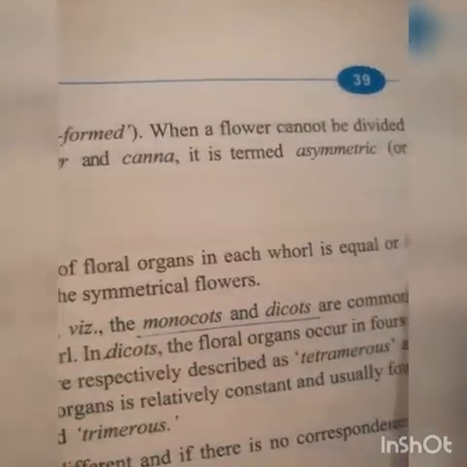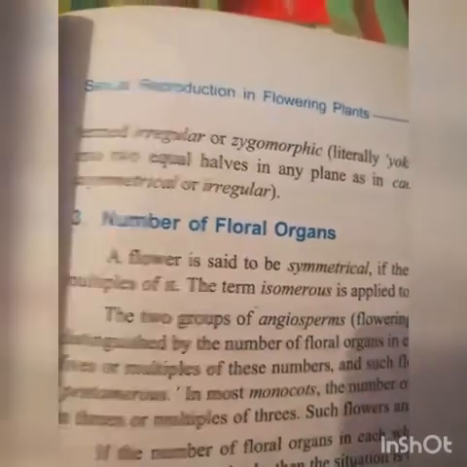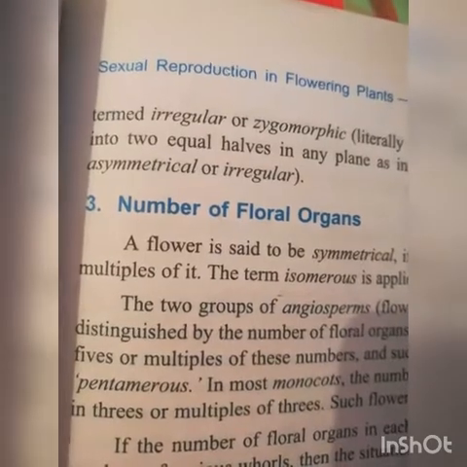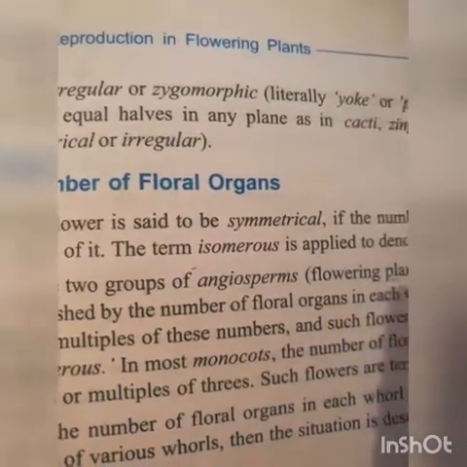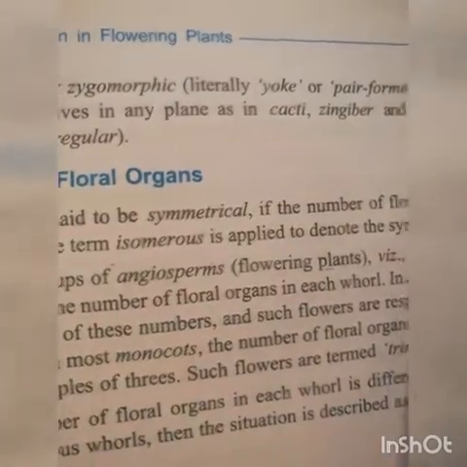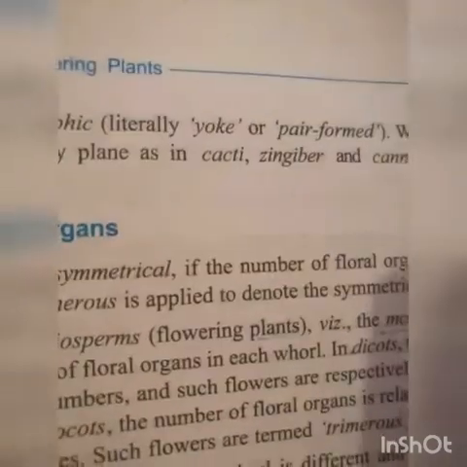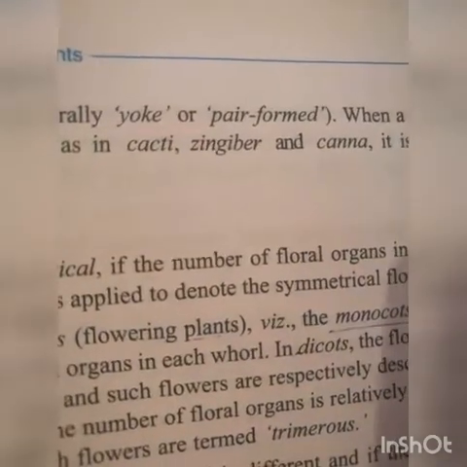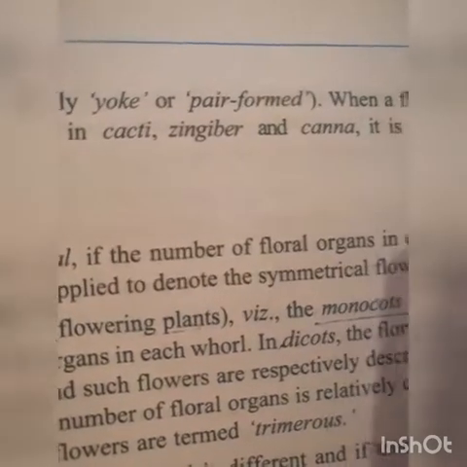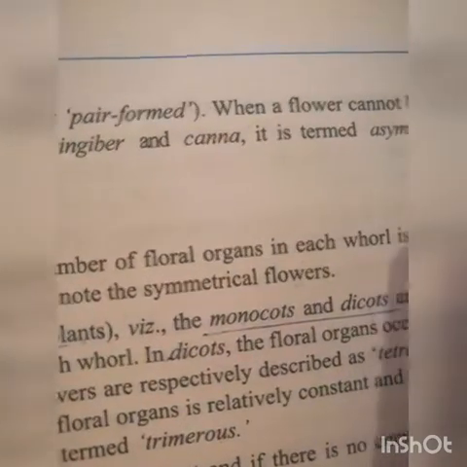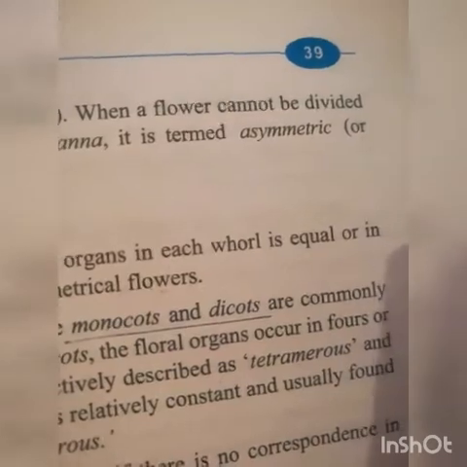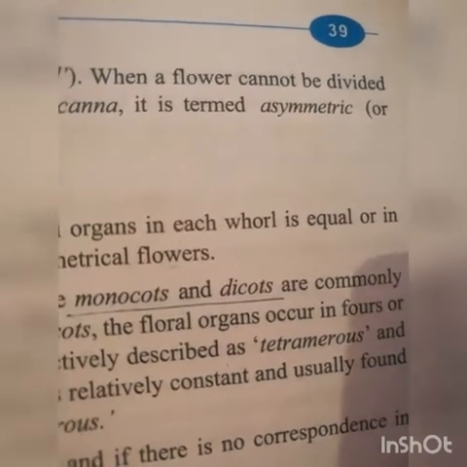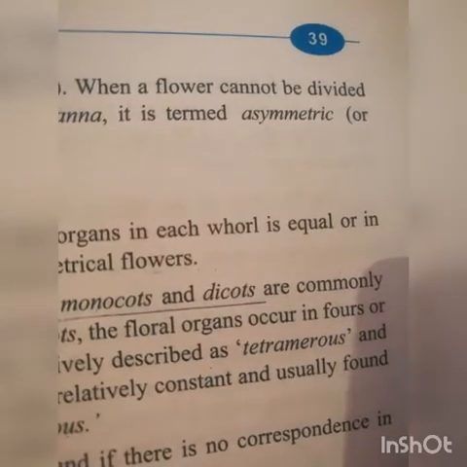When a flower cannot be divided into two equal halves in any plane, as in case of cactus or cacti, Zingiber officinale, that is adrak, it is termed asymmetry, meaning we cannot cut into two equal parts from any plane in these plants.